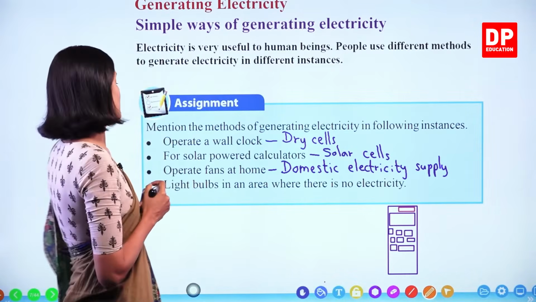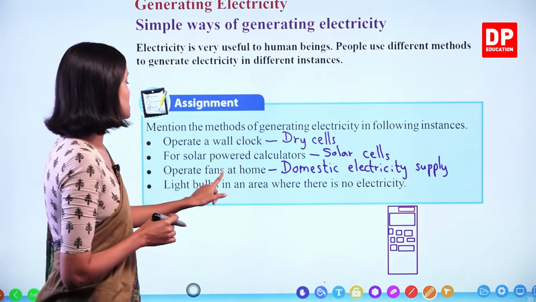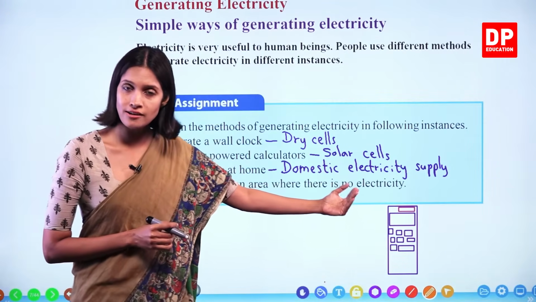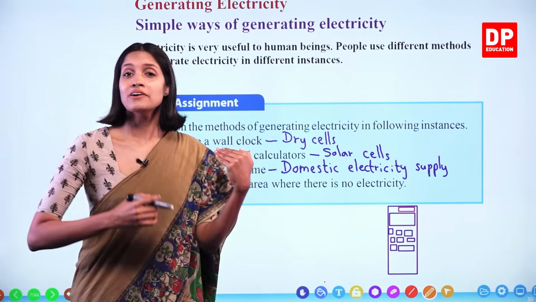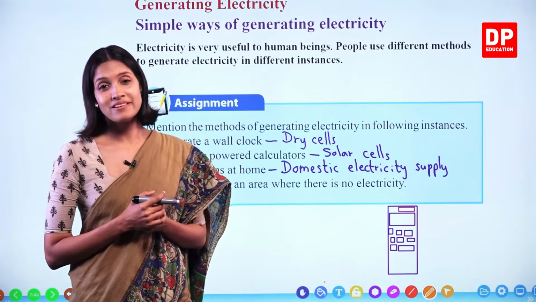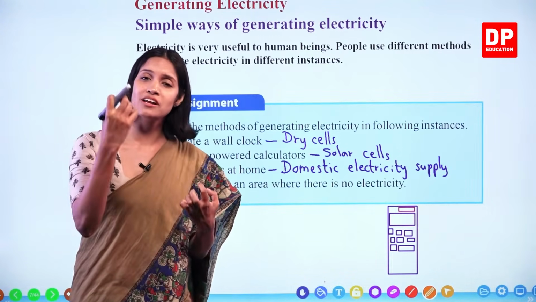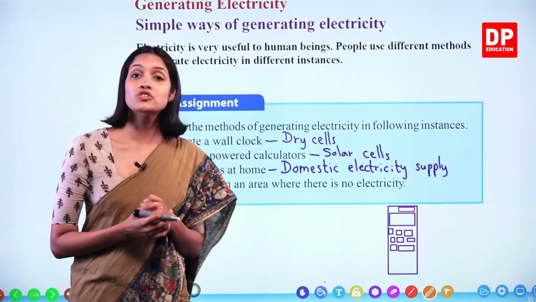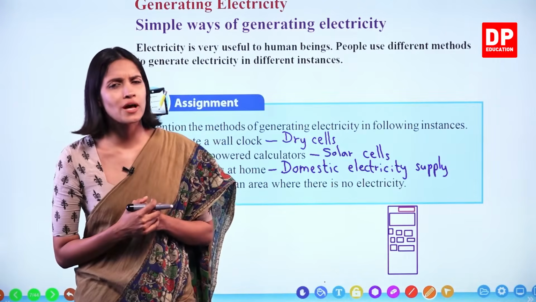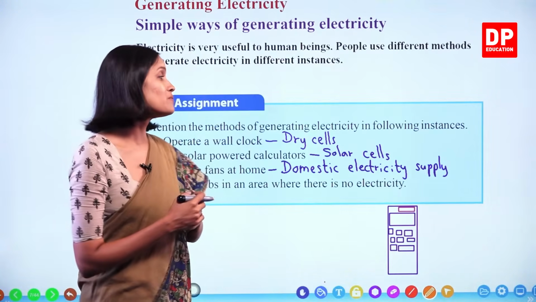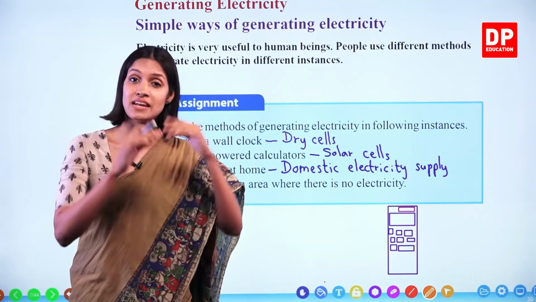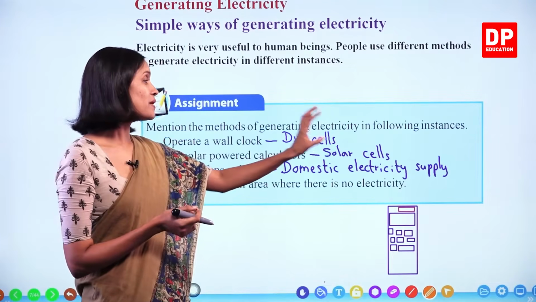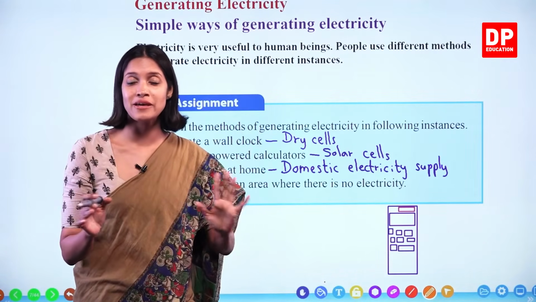Okay, children? Right. Next one. Light bulbs in an area where there is no electricity. You all know, even in our country, there are many areas where electricity is not there yet, right? So how do they light a bulb or make their small machines work, children? There they can use solar panels. Do you know what a solar panel means? A solar panel is made by combining small solar cells, a large number of solar cells, and it's a kind of battery, right? By combining solar cells, a large solar panel is used.